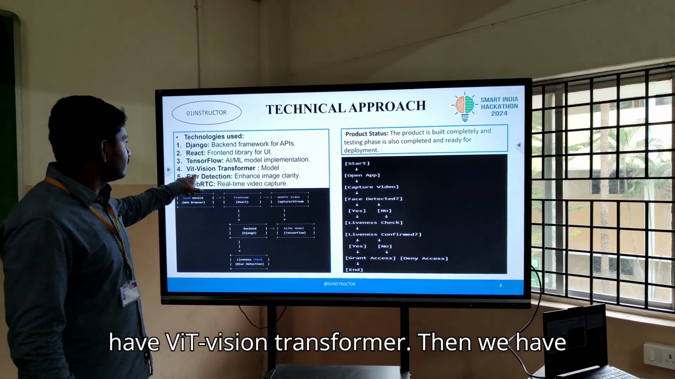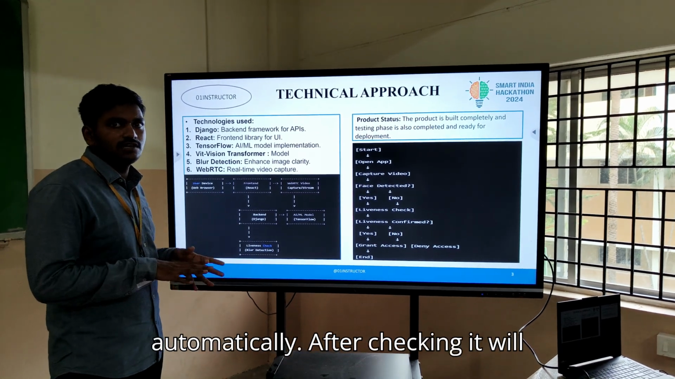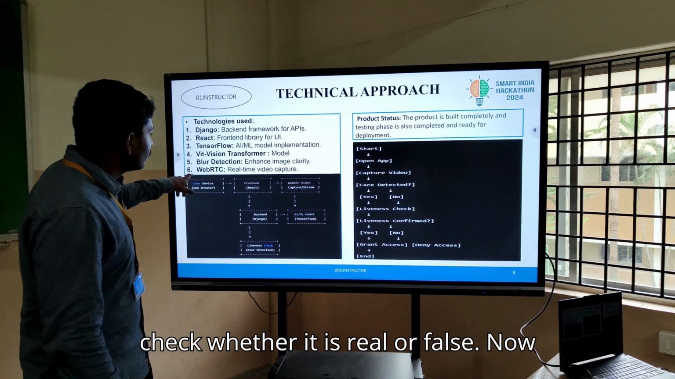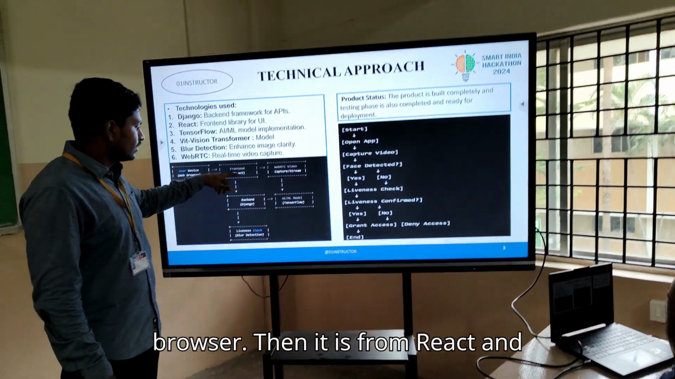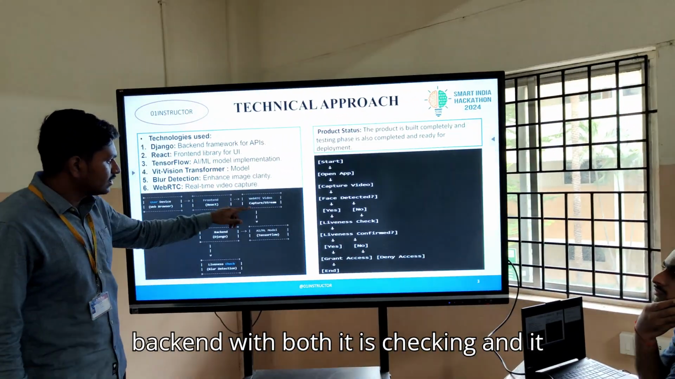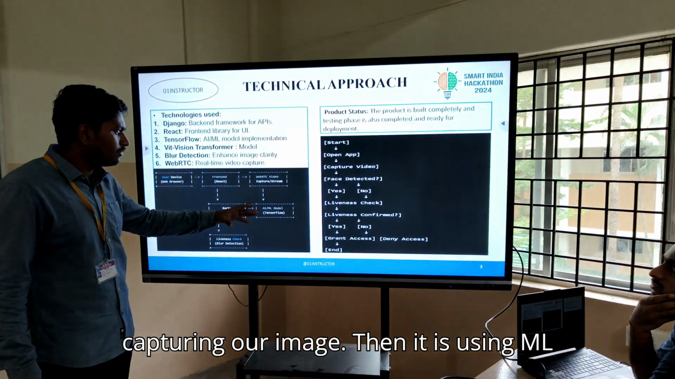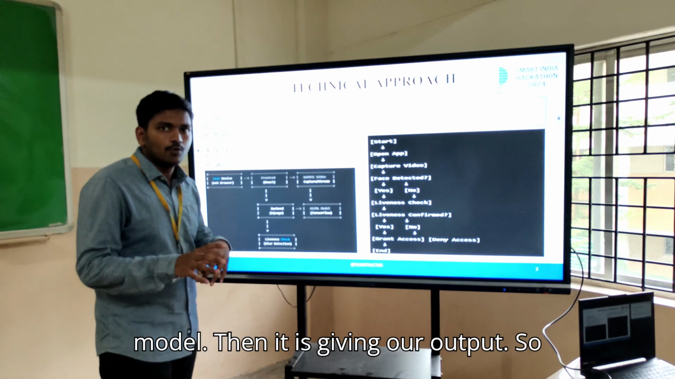Then we have Bit Vision Transformer, then blur detection. Everything it will check automatically. After checking, it will decide whether it is real or fake. Now this is how it goes. This is the web browser, then React and the backend, both checking, taking the video. Inside the video we are capturing our image. Then it uses the ML model. Then it gives our output.